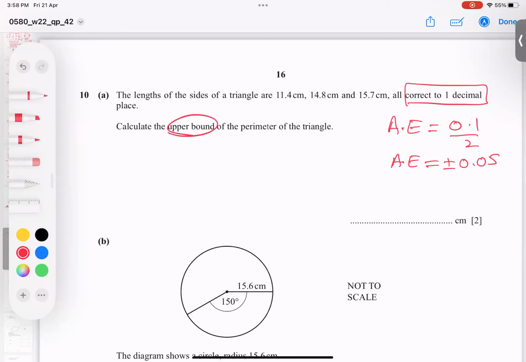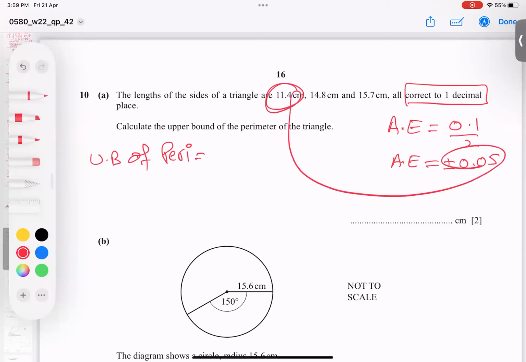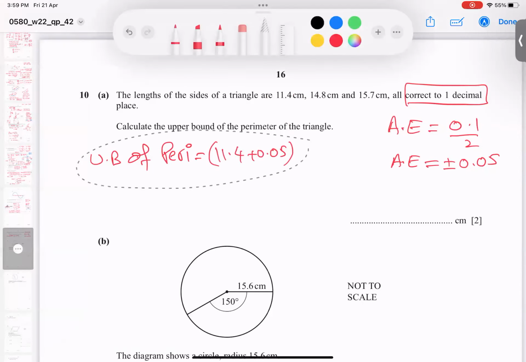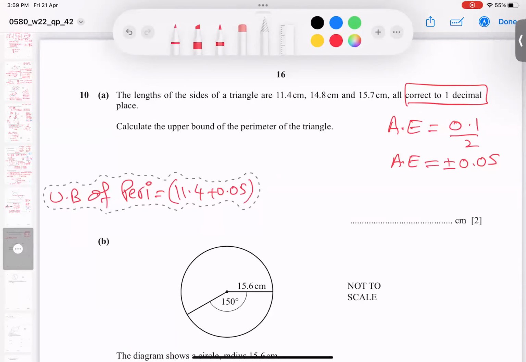He is asking for the upper bound. How to get the upper bound of the perimeter? So I will add the upper bound of this, meaning plus this. Upper bound of this means plus. So I will add all: 11.4 plus 0.05. And I hope you're understanding. So I'm writing it below.